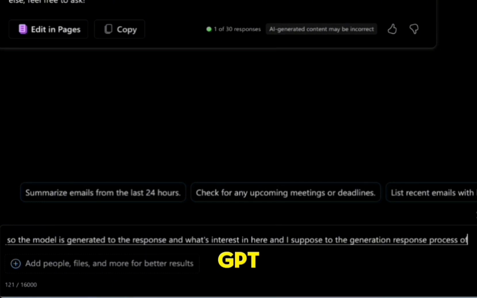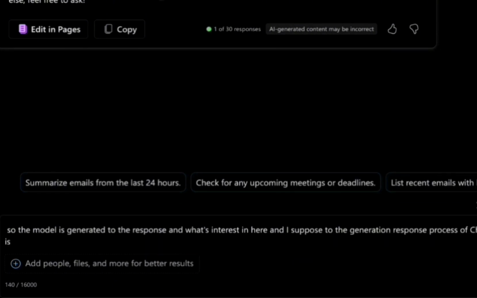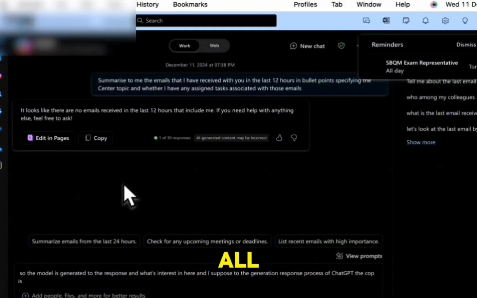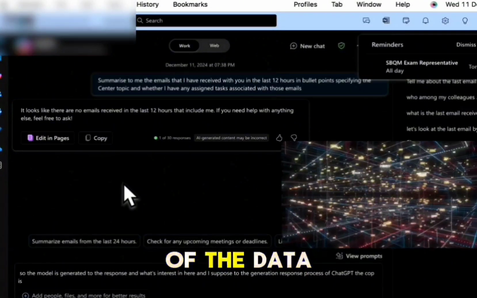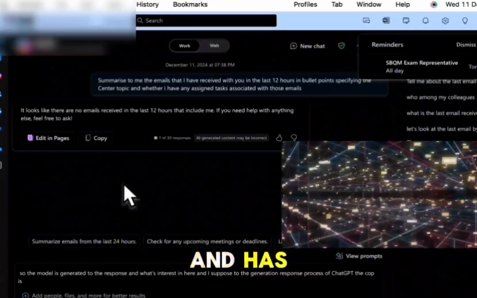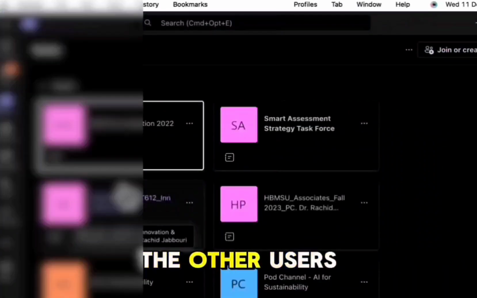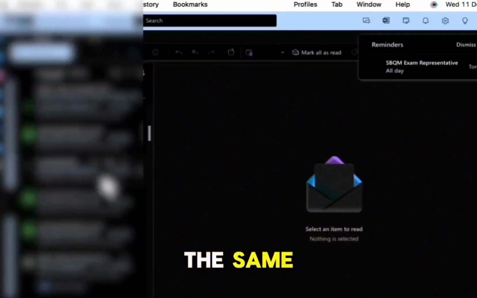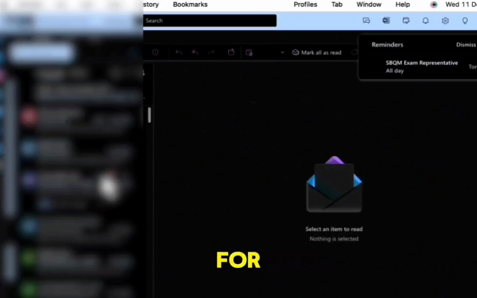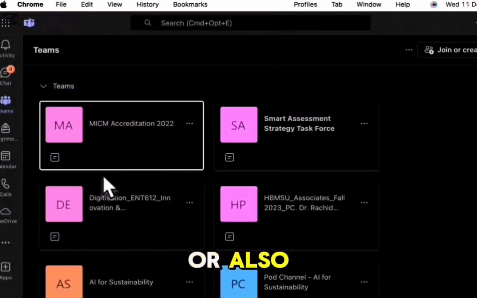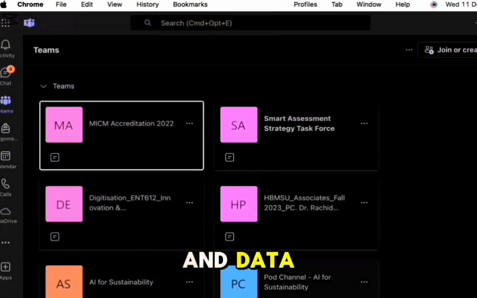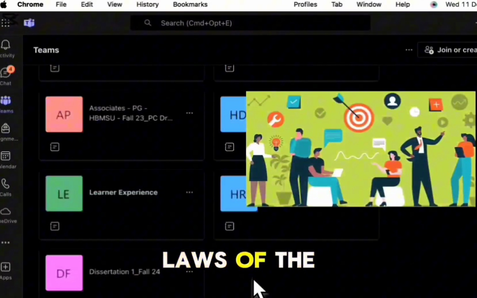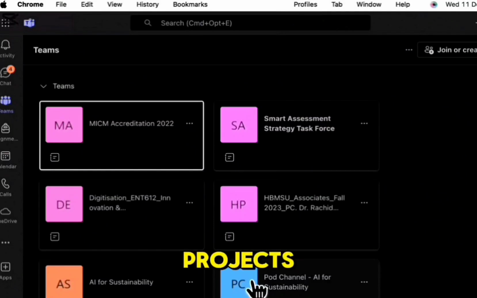process of ChatGPT, the Copilot is actually providing the response in light of all the interactions and the information and the data which it has collected and has access to through the other users. So basically, all the other users which are using the same Microsoft Outlook email for that specific organization, or also the different kind of projects and data which is related to the different teams which are working on the different silos of the company's projects and tasks.